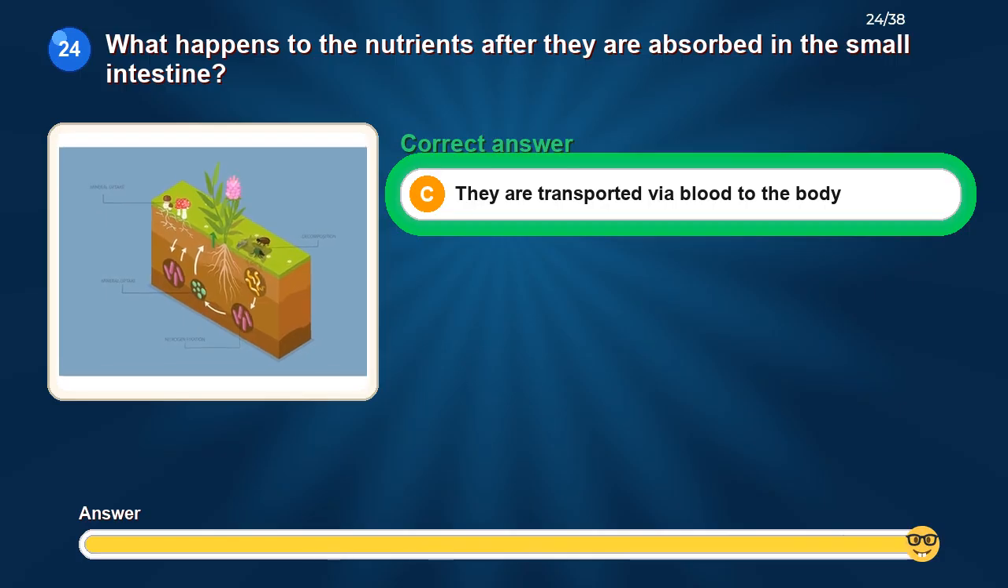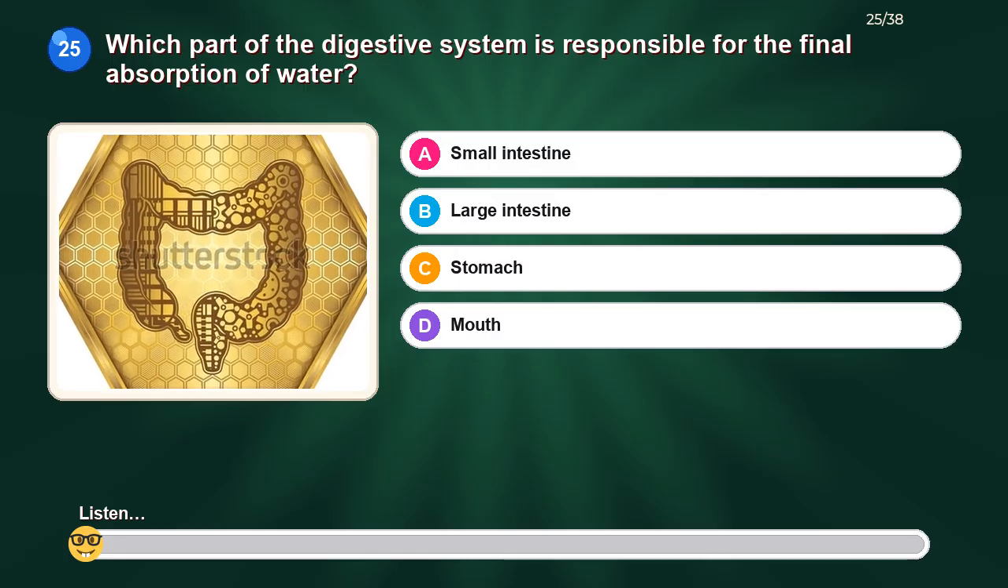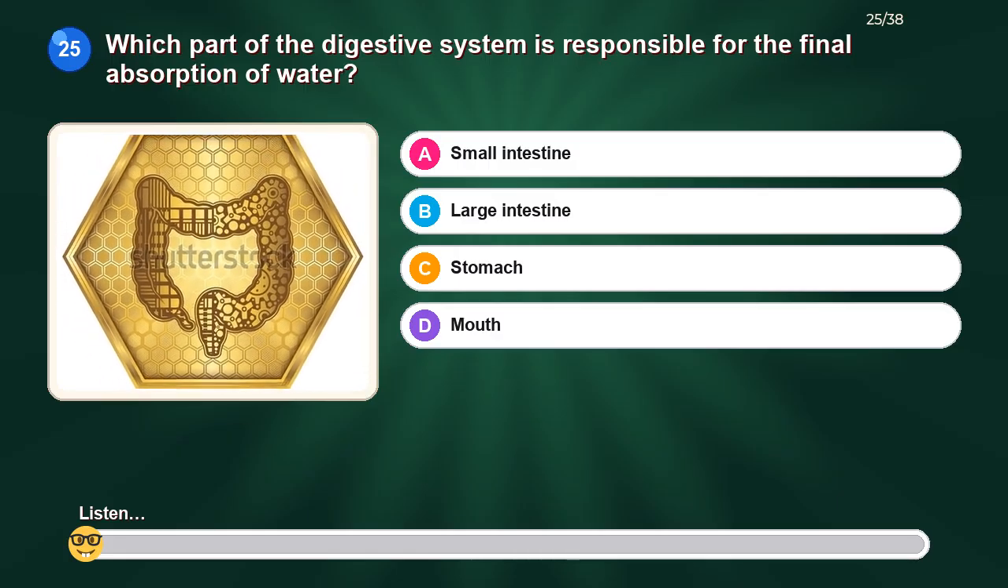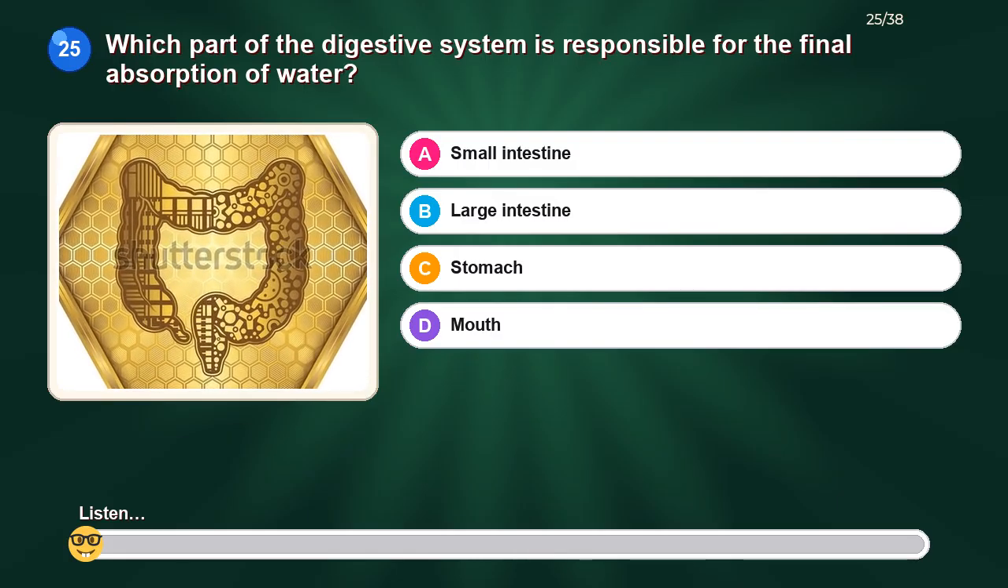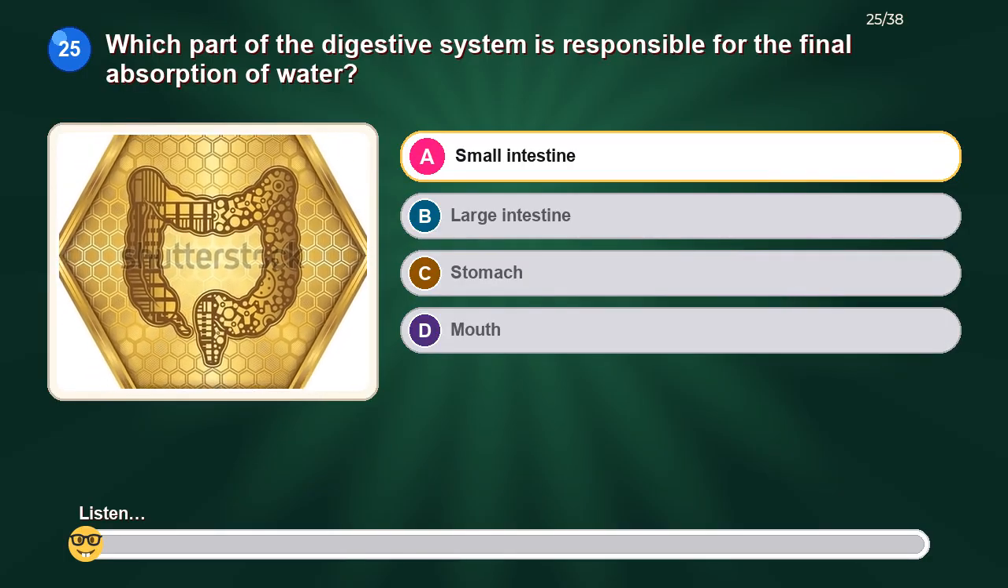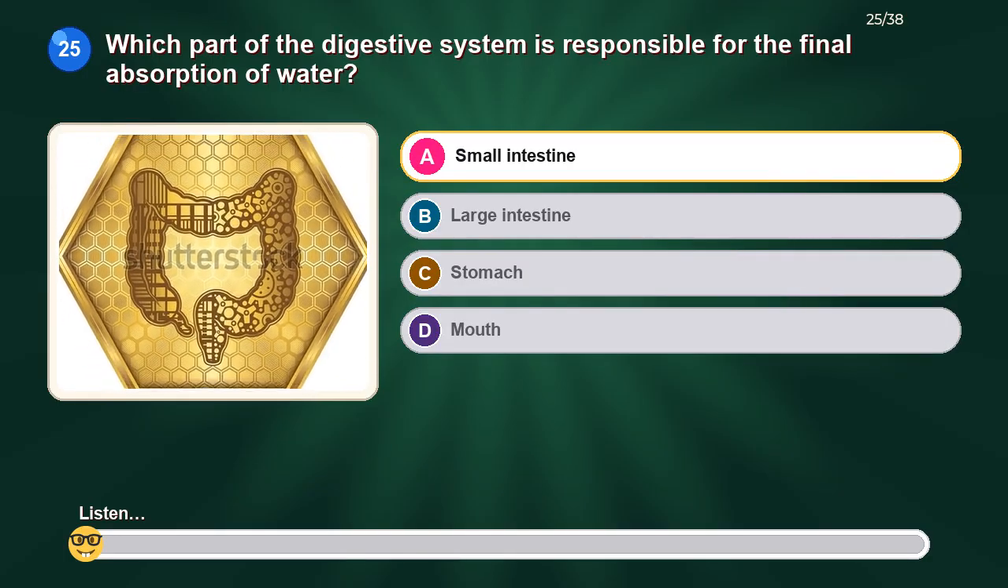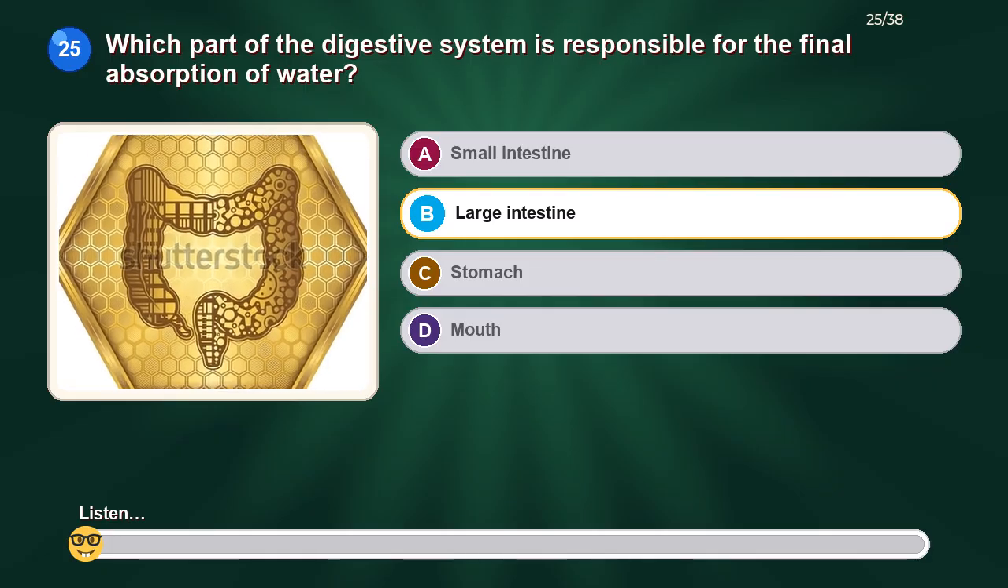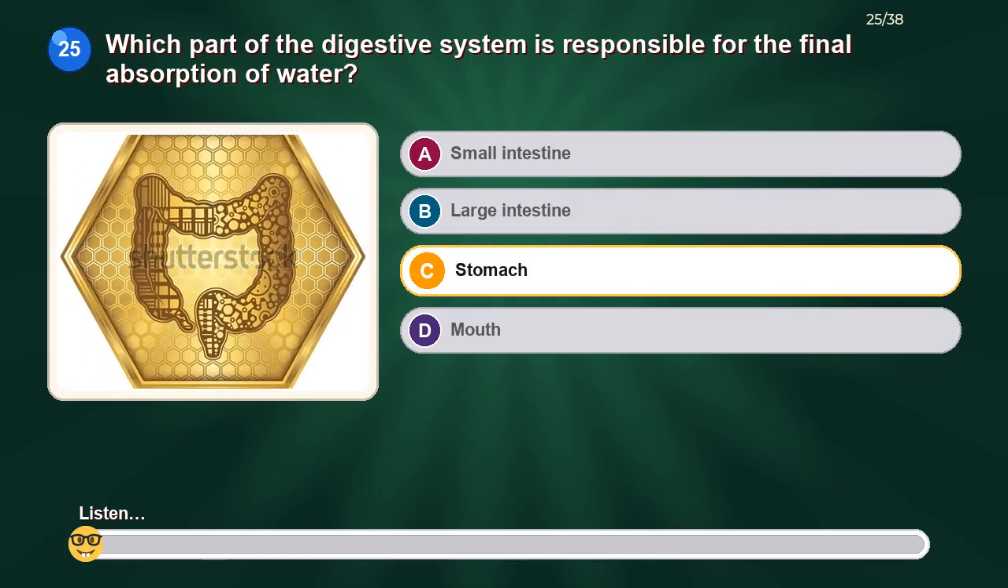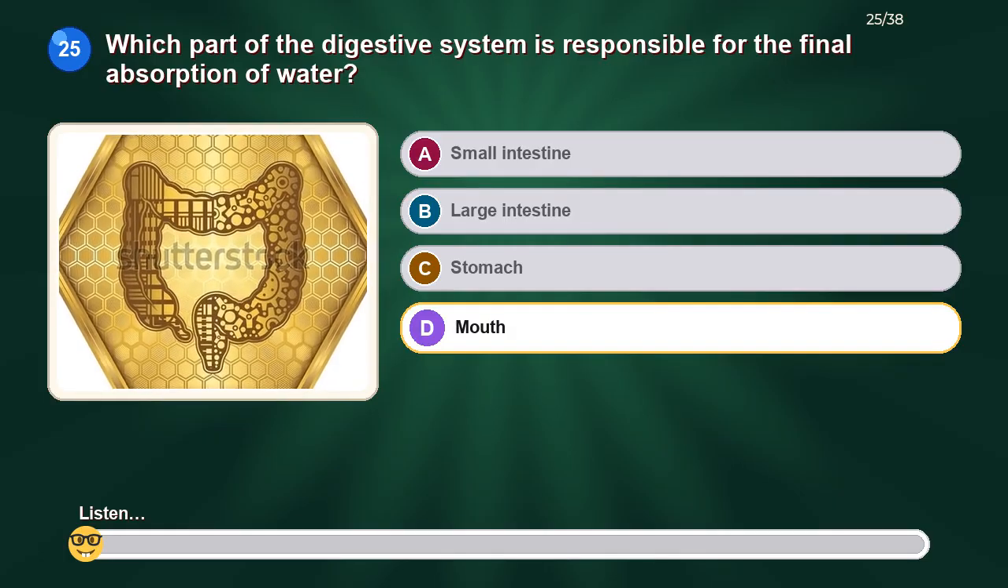The correct answer is, they are transported via blood to the body. Which part of the digestive system is responsible for the final absorption of water? Option A, small intestine. Option B, large intestine. Option C, stomach. Option D, mouth.